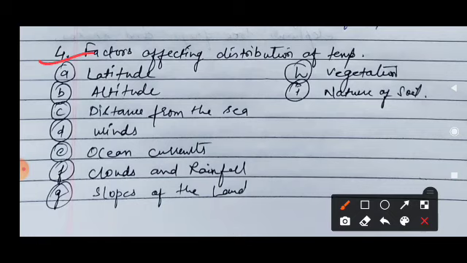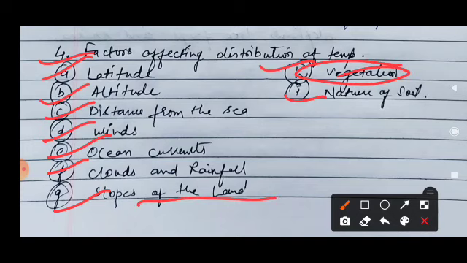Next one is the factors affecting distribution of temperature. What are the factors affecting the distribution of temperature? There are so many factors: latitudes, altitudes, distance from the sea, winds, ocean currents, clouds and rainfall, slopes of the land, vegetation and nature of soil. First of all, let me clarify vegetation.